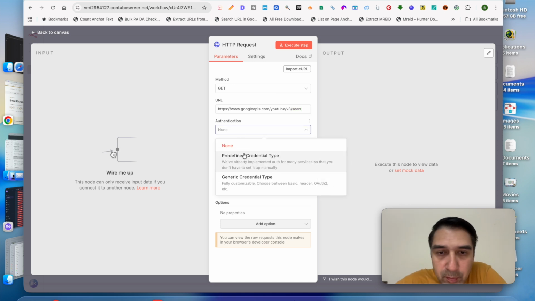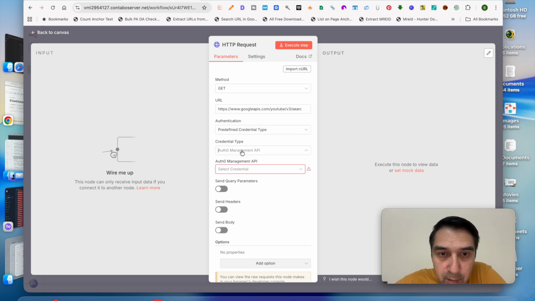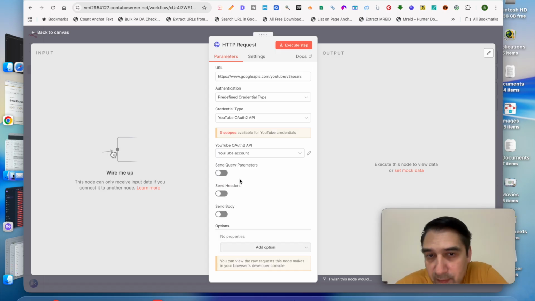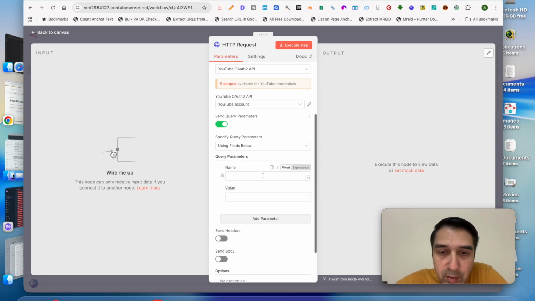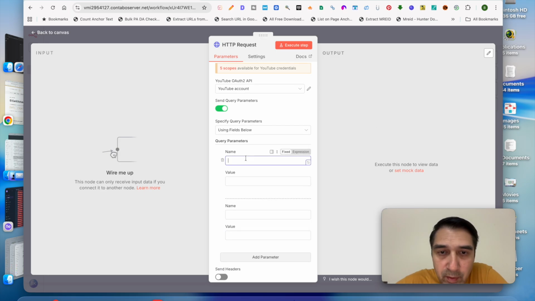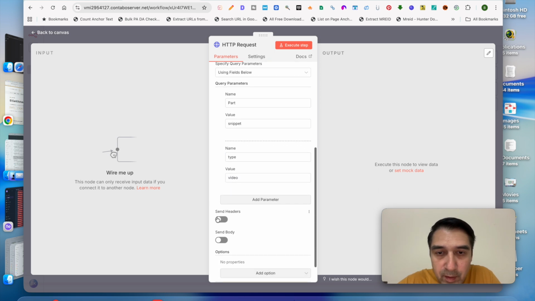We will set this to predefined credential type, and set the credential type to YouTube OAuth API. Now that we've set this up, we want to send custom query parameters. You're doing a custom search on YouTube, so it's like going to YouTube and doing a search. We'll need a few fields here. We'll start with the first field, and you can give it any name you want. The value as type is video, and this will fetch all the video files that match the parameter.